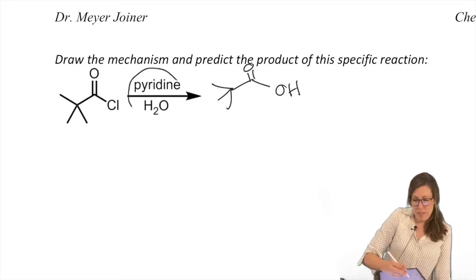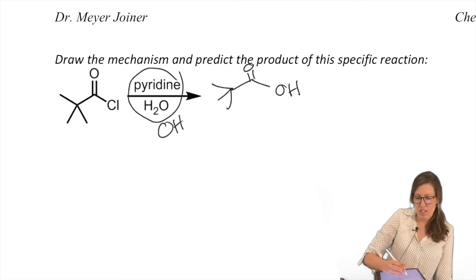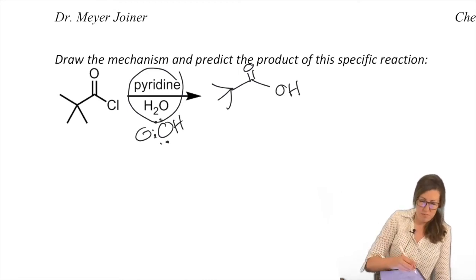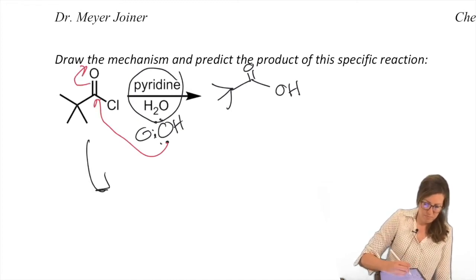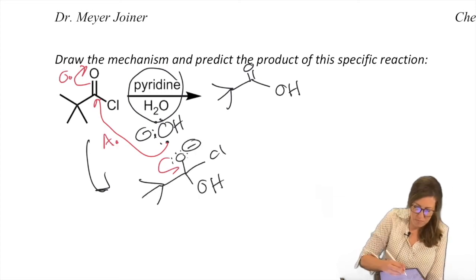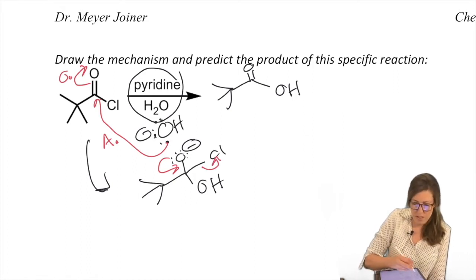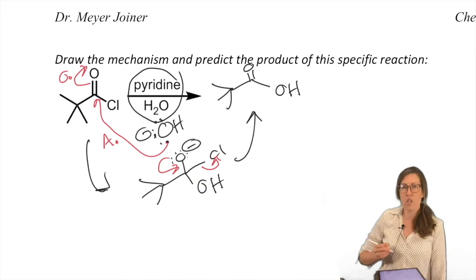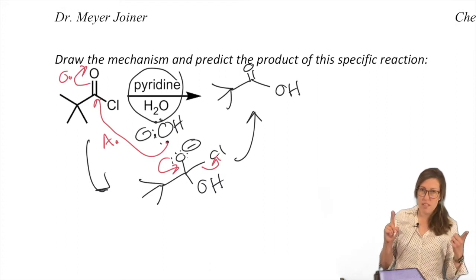Now remember what this means. This tells me H is off the water, so I have hydroxide available. So with my free hydroxide, I'm ready for business. Attack, open, close. Chlorine needs to go so that we can be back here. See how short that is? Attack, open, close, kick, 4 arrows. Okay. What have we made so far?